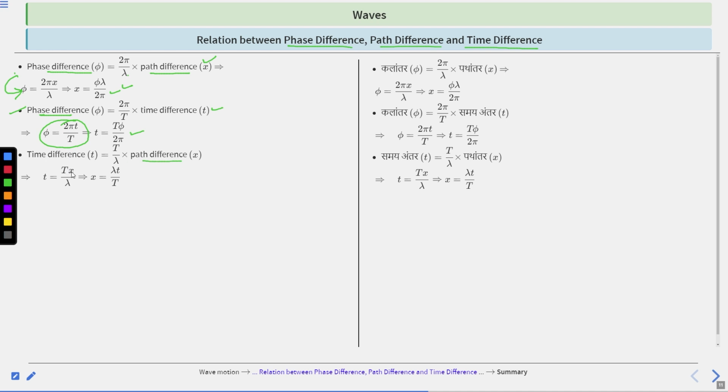So t equal to T x divided by lambda, so x becomes lambda t by T. This is the relation between path difference, phase difference and time difference. There are three main terms: phase difference phi, path difference x, and time difference t.